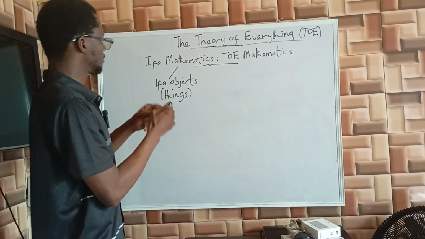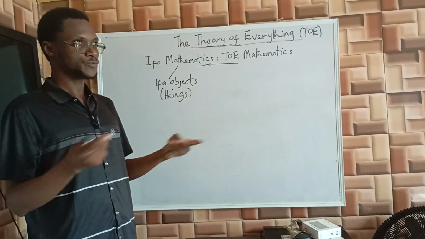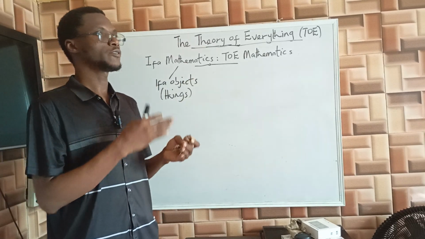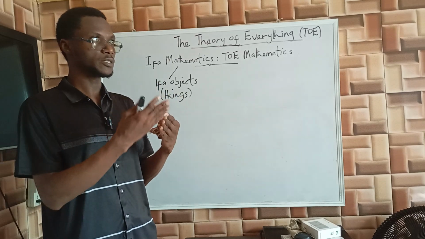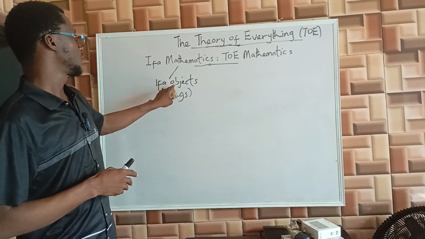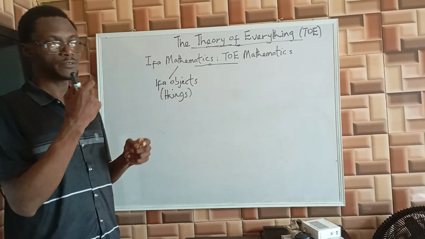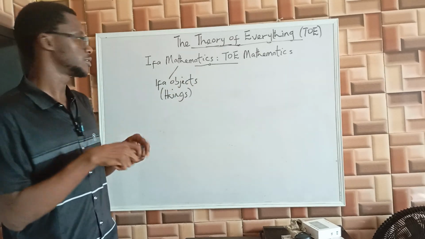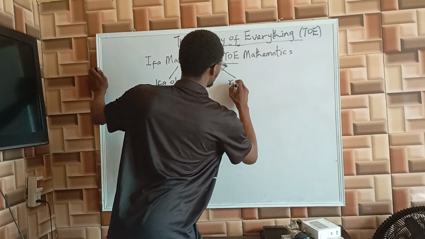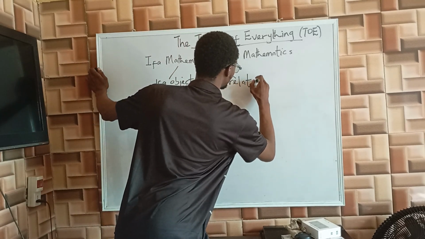So Ifa objects now, they represent any element of nature, whether we are talking about fields or disciplines of knowledge, whether we are talking about human beings, we want to study human beings, we want to study anything at all. We represent them with Ifa objects, standing for the energy of our object of study. Then we also talk about relationships between objects.